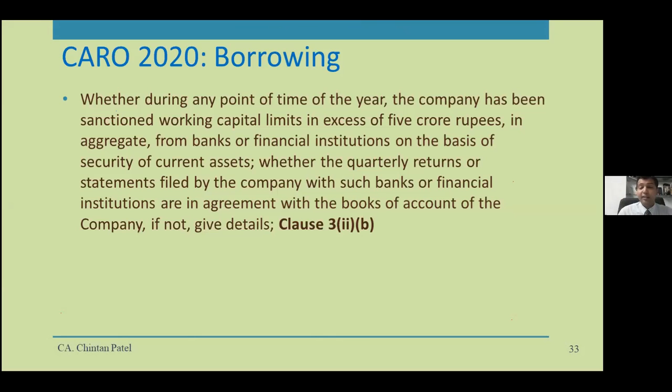See, in CARO they give responsibility only on large borrowing where the limit is more than 5 crore. As far as the notes and accounts are concerned, it is applicable to all companies even though the limit is 1 crore, 2 crore, 3 crore, right? So CARO applies only when it is more than 5 crore. Other than that, for all working capital limits without any threshold, the management needs to disclose in notes and accounts whether the books of accounts are in agreement with the statements submitted to the bank. That is the responsibility on the auditors.